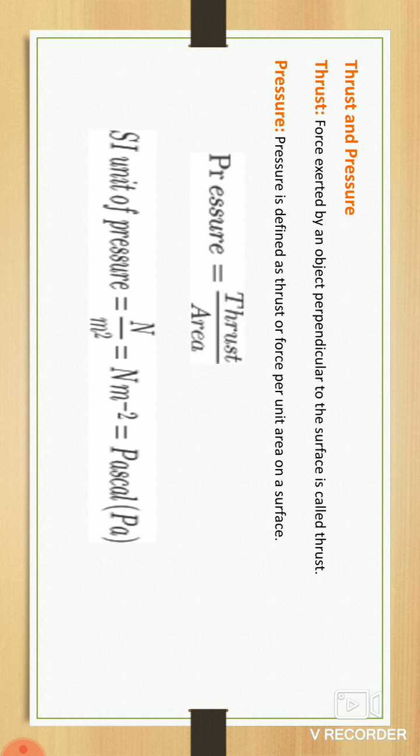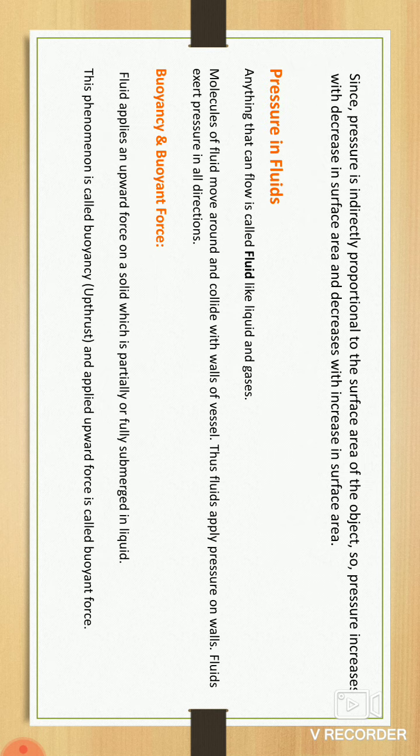Pressure is defined as thrust, or force, per unit area. That's why pressure is equal to thrust divided by area. The SI unit of pressure is Newton divided by meter square, which is Newton meter minus square, and that is the Pascal. The unit of pressure is Pascal, denoted Pa.